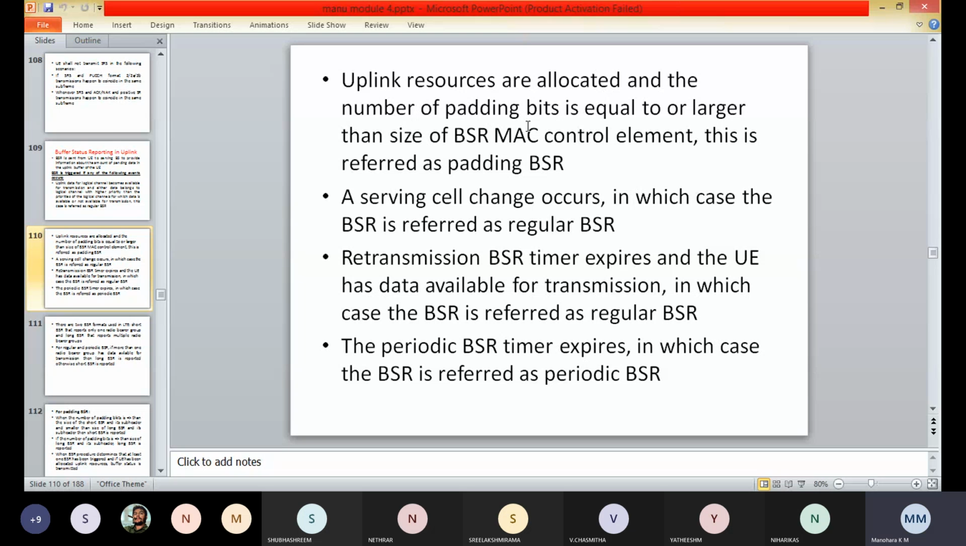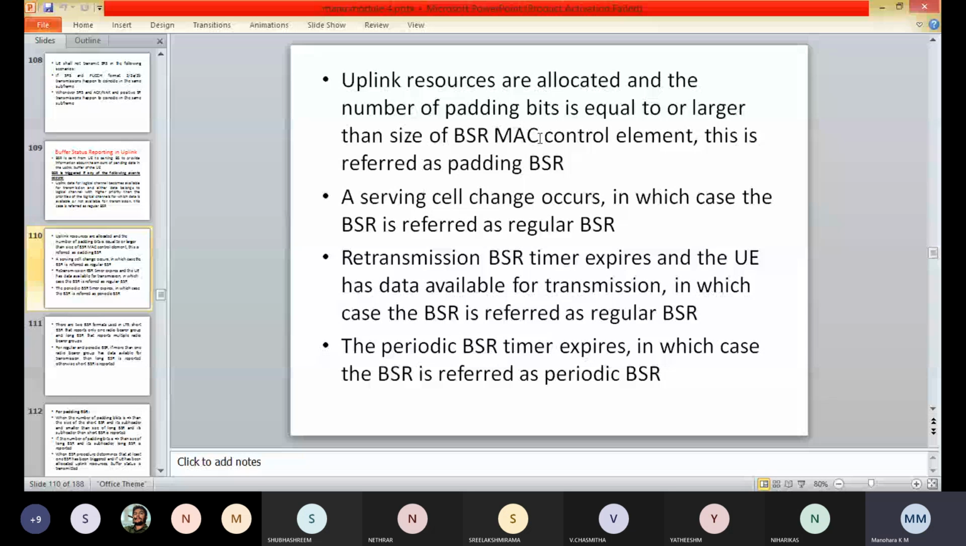So here the buffer status is reported on a logical channel group basis, where the radio bearer group is defined as the group of radio bearers with similar quality of service requirements and belonging to the same QCI. So here there are two types of BSR formats which are used in the LTE uplink. So the short BSR, that reports only one radio bearer group, and long BSR that reports multiple radio bearer groups.